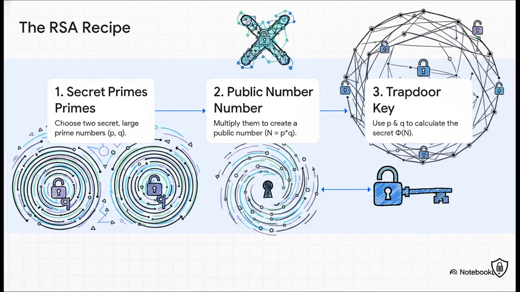So here it is, the basic recipe that secures trillions of dollars around the world every single day. First, you choose two enormous secret prime numbers. These are your personal secret ingredients. Then, you multiply them together to get n, and that's a public number you can share with the whole world. But here's the real magic. You use your secret primes to calculate that trapdoor number, which in turn lets you forge a unique, private key that only you can ever have.